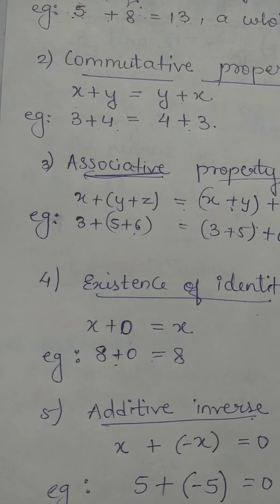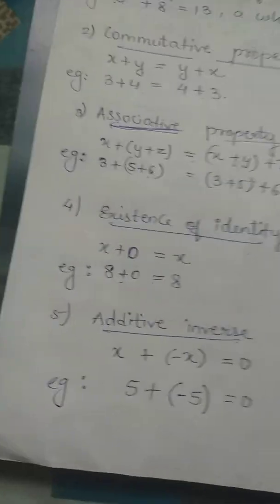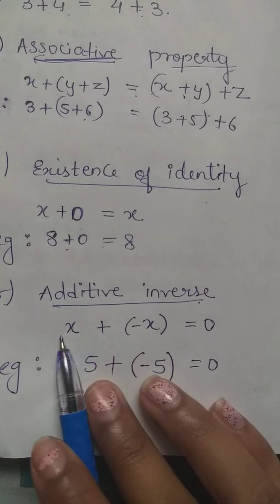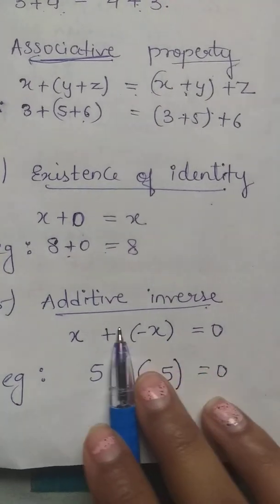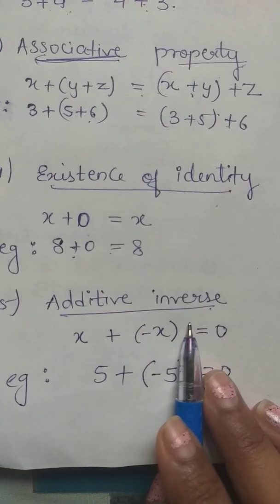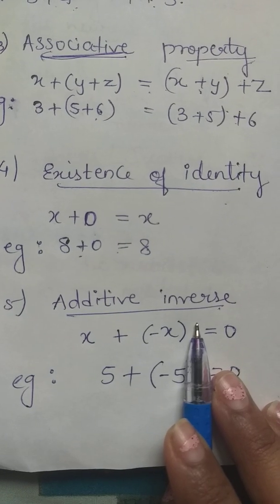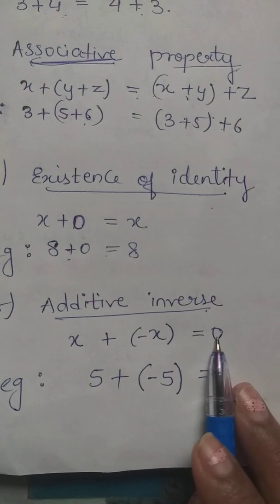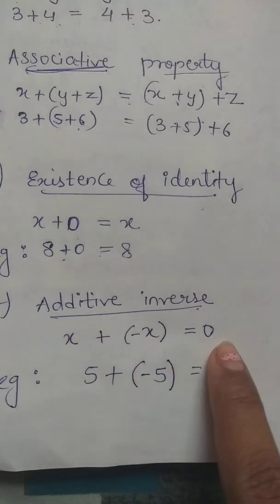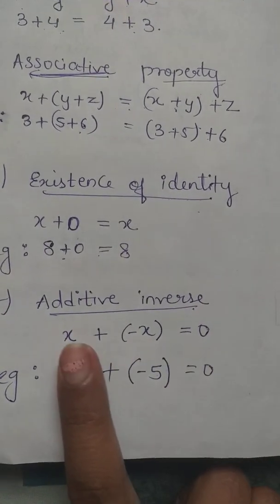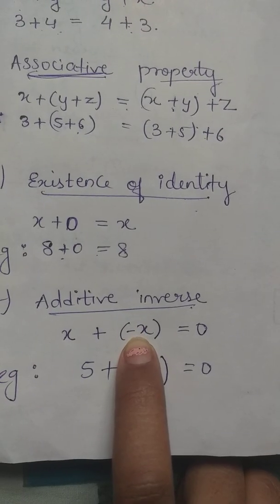Now the next property, additive inverse. See students, this is very easy. What is the inverse of x? Minus x. Okay. So if the sum of two whole numbers is 0, the two numbers are called additive inverse. So when the sum is 0, then I'll say it is additive inverse. These are two whole numbers and their sum is 0. Why? Because one is x, then this is additive inverse, that is minus x.